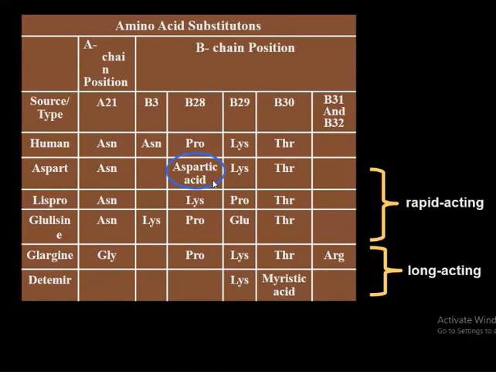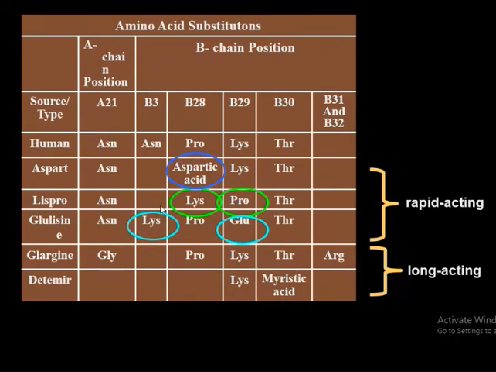Then it becomes insulin aspart. Then again, if you displace lysine and proline at B28, B29, so that it becomes lysine and proline, it becomes lispro.